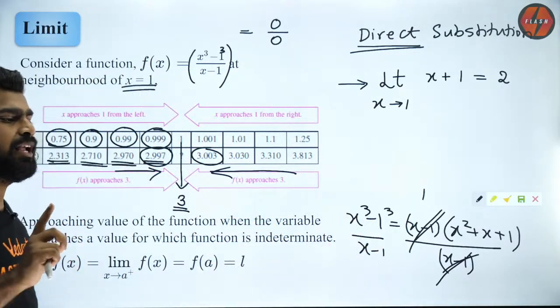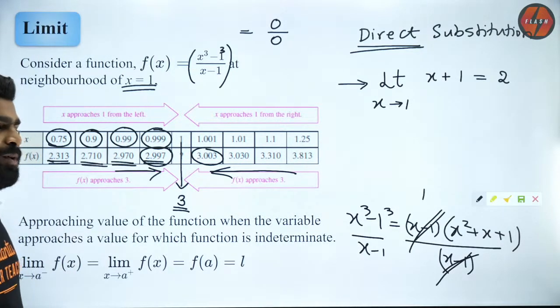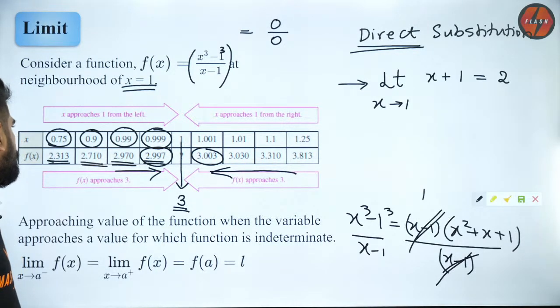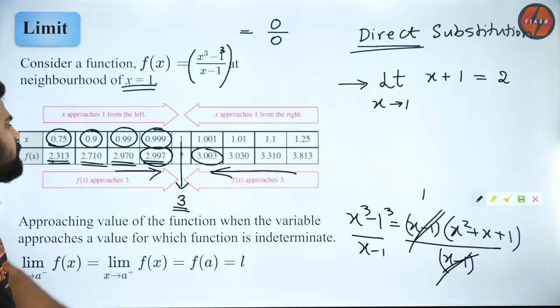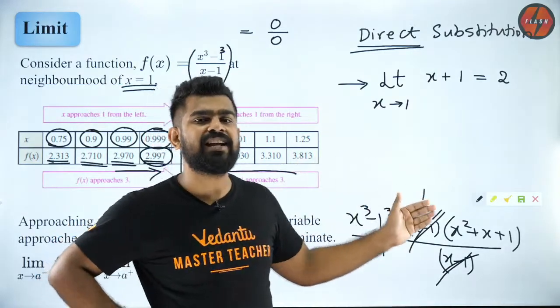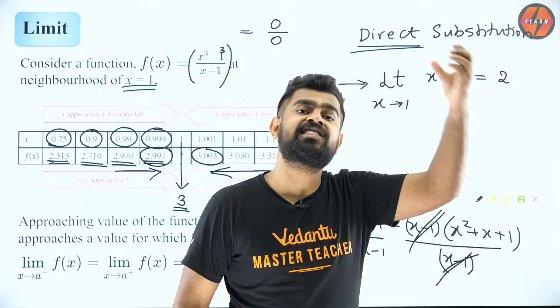Are you guys able to understand it now? Are you guys able to follow? Hi Nikhil, welcome. Got it? So this is how we figure out the limit, and this method is called the factorization method. Factorization means I cancel out the factor which makes it 0 by 0.